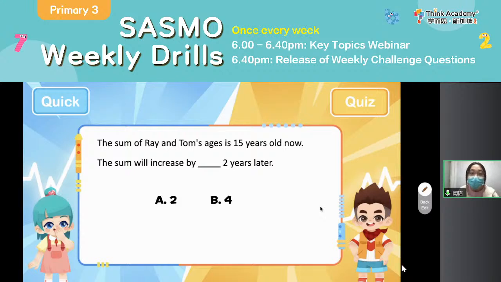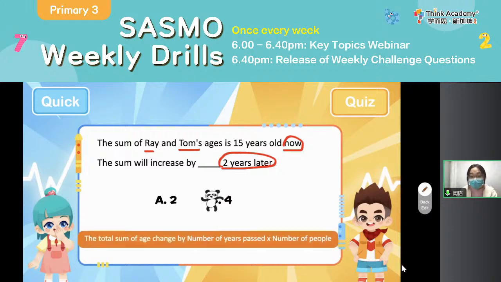The sum of Ray and Tom's ages is 15 years old now. So the sum will increase by what? 2 years later. Okay, be careful. Again, 3, 2, 1. The answer is correct. The answer is B, okay? So why not A? Some students just say that you see here, Ray and Tom, they are 2 people. Why not 2 years? Because pay attention to the time. 2 years later, now. So what is the gap? The gap is 2, okay?